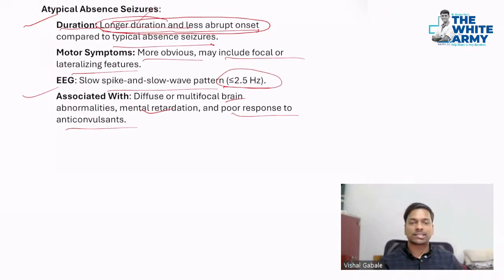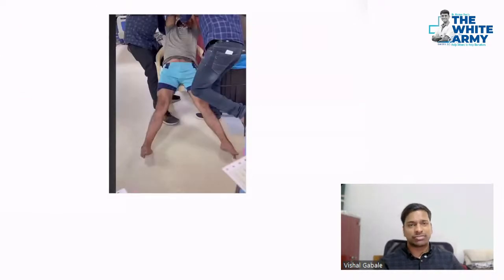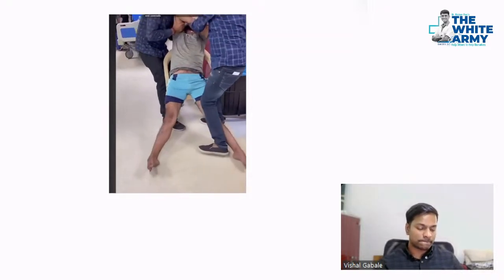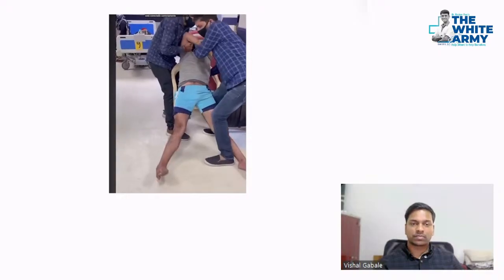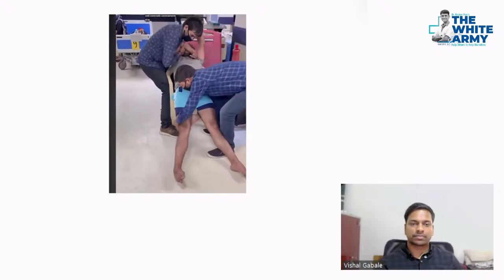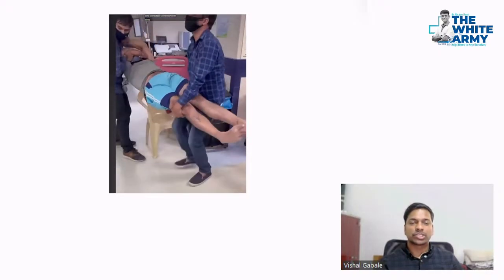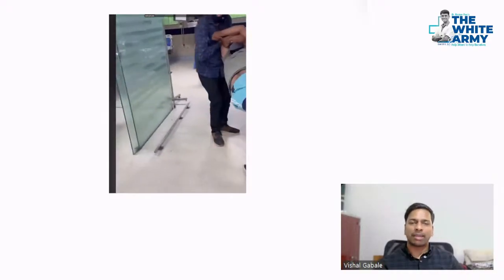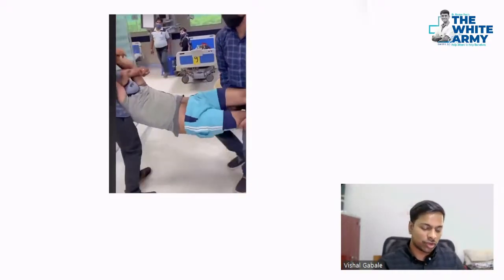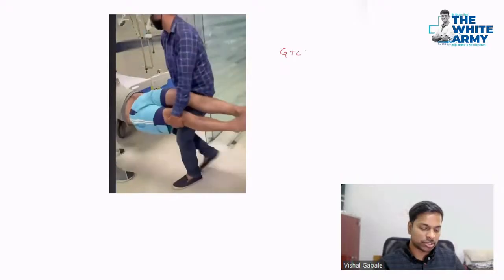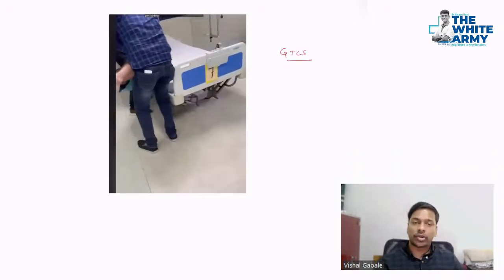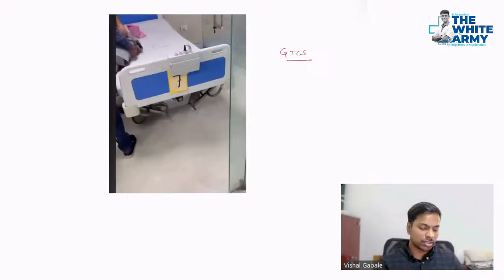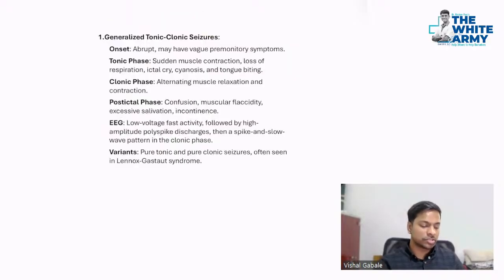Now you tell me what this type of seizure is. As we're discussing generalized seizures, just tell me what this is. This is a very important and common type of generalized seizure. This is your GTCS, that is your generalized tonic-clonic seizure.